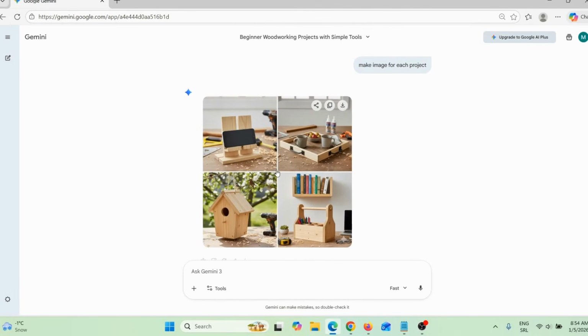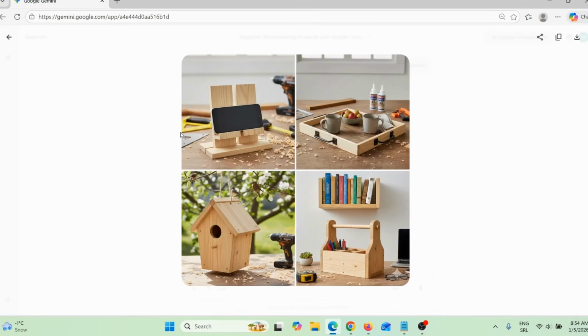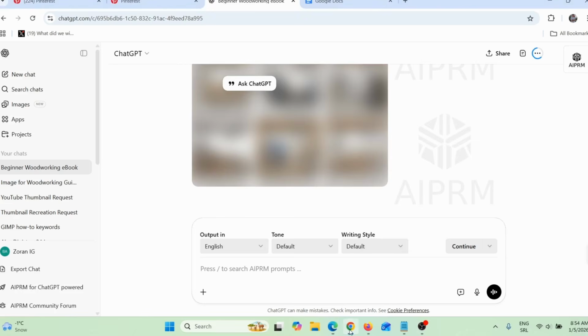Now, this is actually not that good. They made all 4 images. But I can use Photoshop to divide each of these images separately, okay? So let me just go back here to see what ChatGPT did.